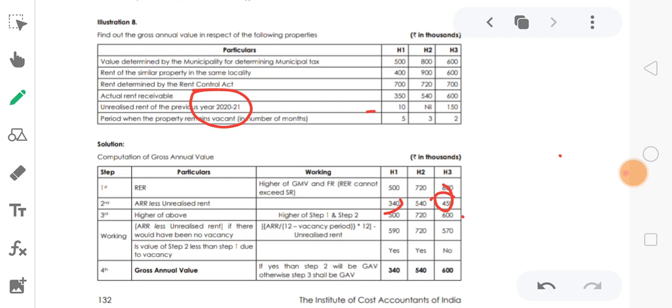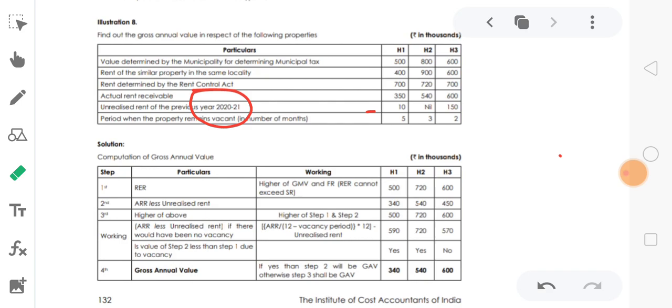So the next, third step, is the higher of the above. Which is higher of the above? So higher of the above is 500, 720 as it is. So compare. Next, working notes: actual rent received less unrealized rent, if there had been no vacancy.